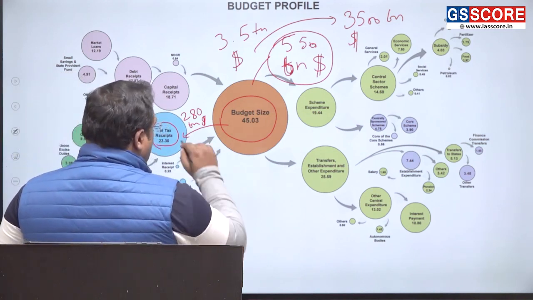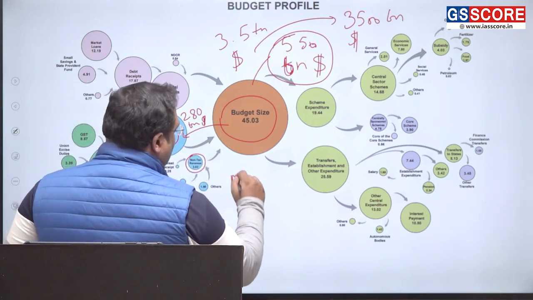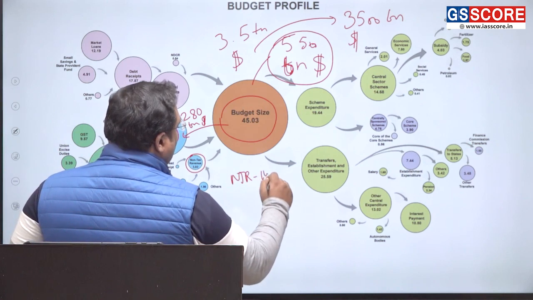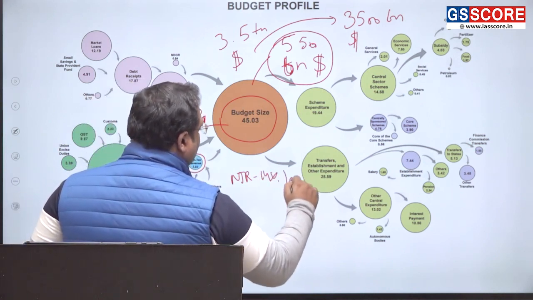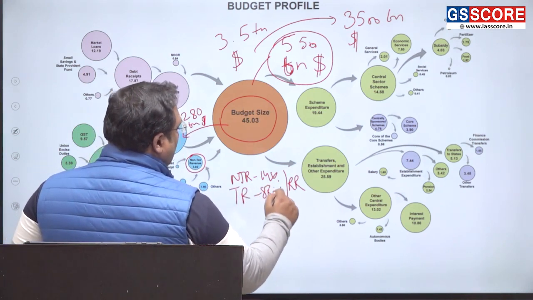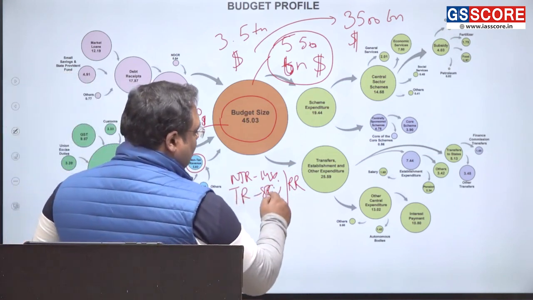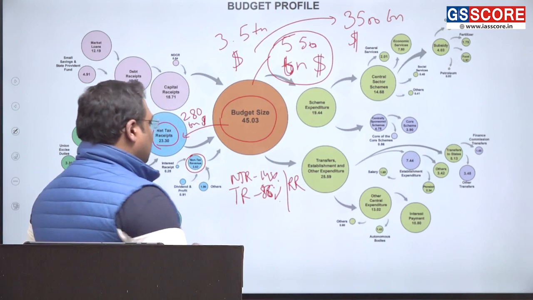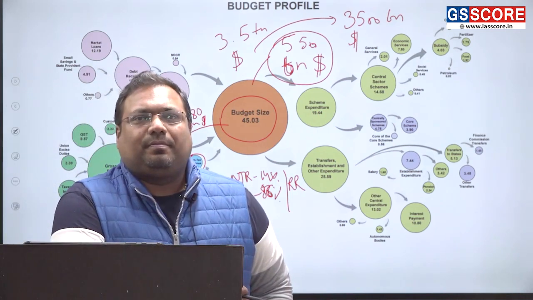If we have to put this in perspective, then NTR would be 14% of our revenue receipts, and tax receipts would be about 86% of our revenue receipts. 86 and 14. So that is how we are going to get the revenue.